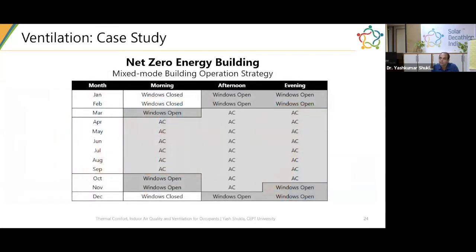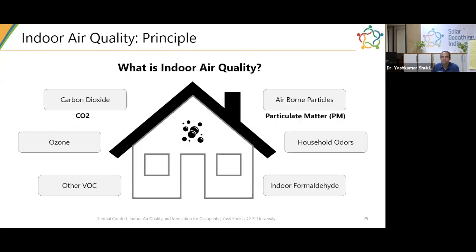So for this particular building, this is a simple table which shows that we have done the analysis to say when we can keep the windows open and closed for a month. We have taken a typical temperature of a particular month in the morning, afternoon, and evening, and asked what can we do to achieve comfort? You can see in January, February, afternoon and evening, we can open windows and we don't have to use an air conditioning system. But from March, April onwards, it starts getting really warm, and then we have to completely depend on the air conditioning systems to maintain comfort inside the building.